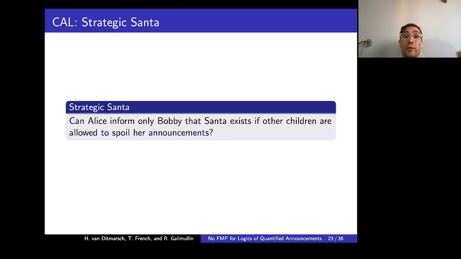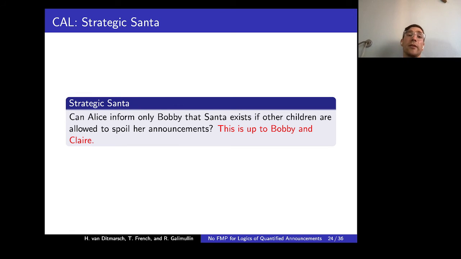So in the real strategic setting, we can ask: can Alice inform only Bobby that Santa exists if other children are allowed to spoil her announcements? And by spoil, we mean that they can announce anything they want at the same time.